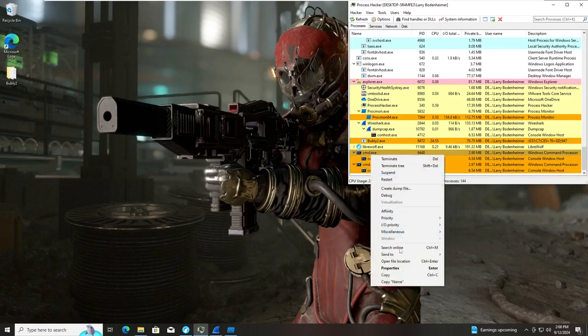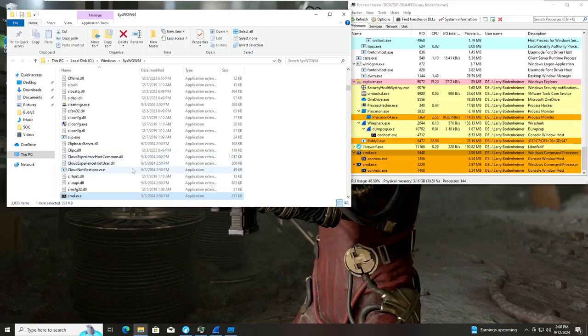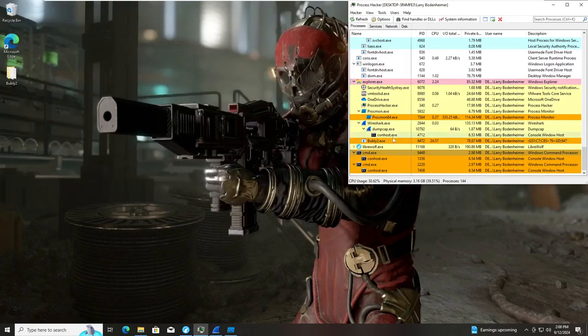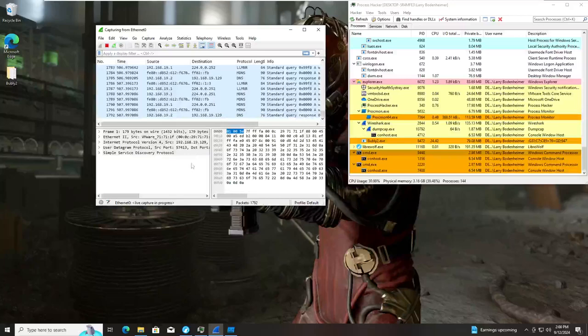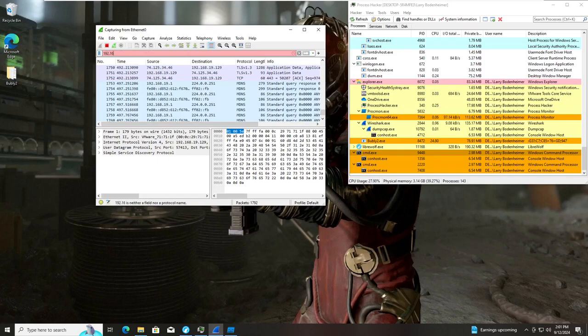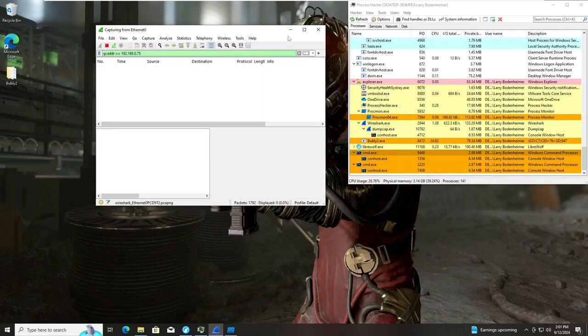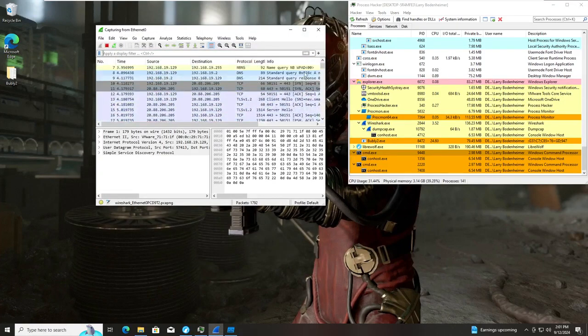So if we go over here just to make sure that this is actually command prompt. There you go. What else? We could take a look at Wireshark and see if there's anything else new. We've got a bunch of MDNS and a bunch of LLMNR, but we're not going to be able to see much from that. We could try looking up that IP, 192.168.0.75, ip.addr equals, and no connections. Oh, we're going to have to make our own connections then.